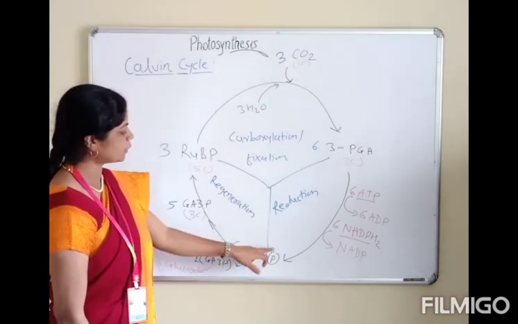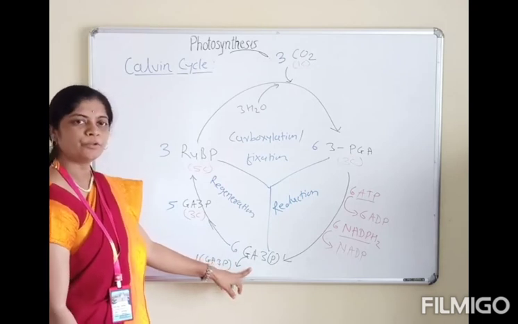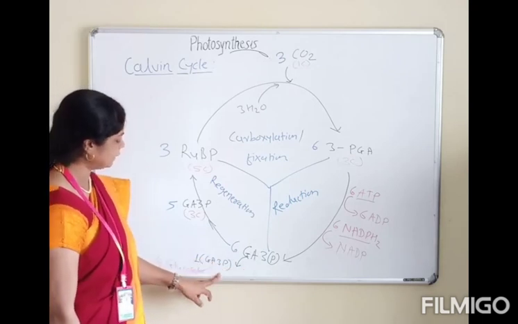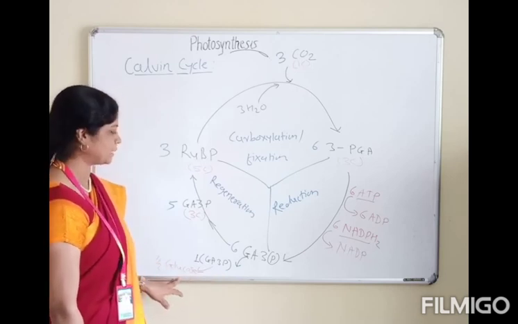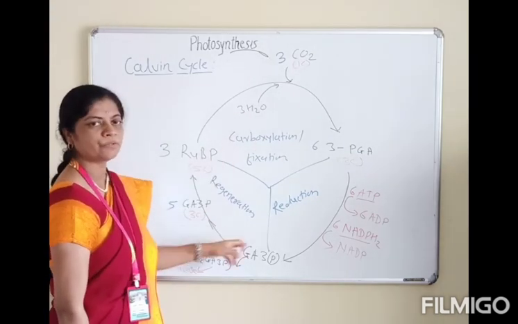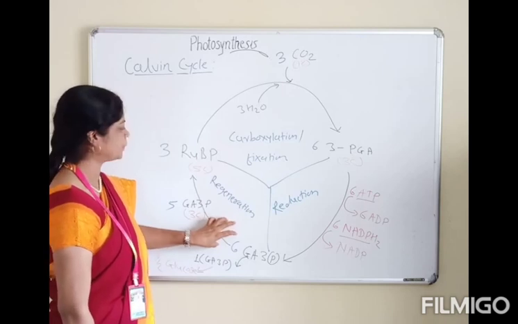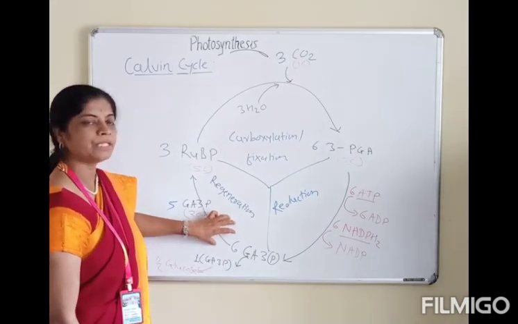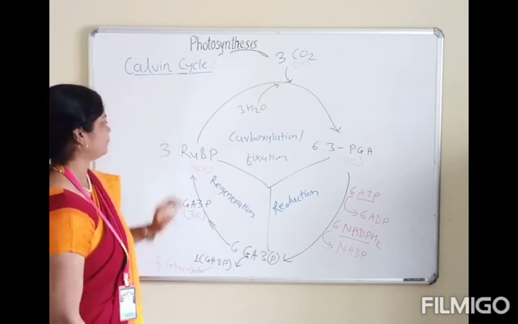Of these 6 molecules of glyceraldehyde 3-phosphate formed, 1 molecule is removed from this cycle and engaged in the formation of glucose in the cytoplasm. For 1 molecule of glucose there is a need of 2 rounds of the Calvin cycle, and the remaining 5 glyceraldehyde 3-phosphate molecules engage in the regeneration of RuBP, ribulose bisphosphate.